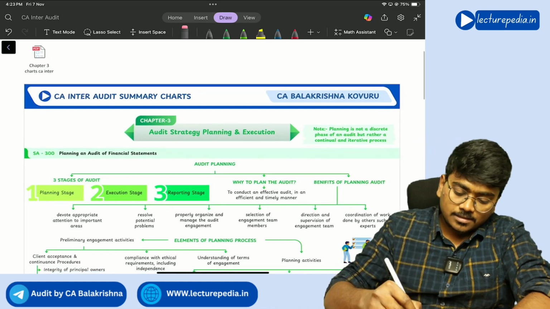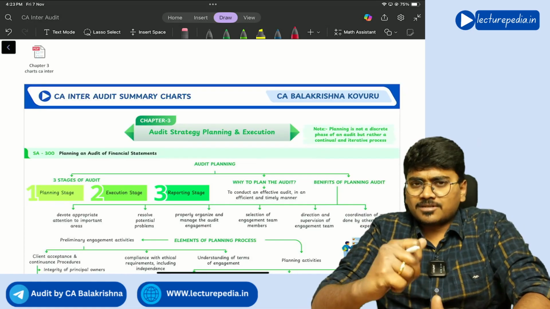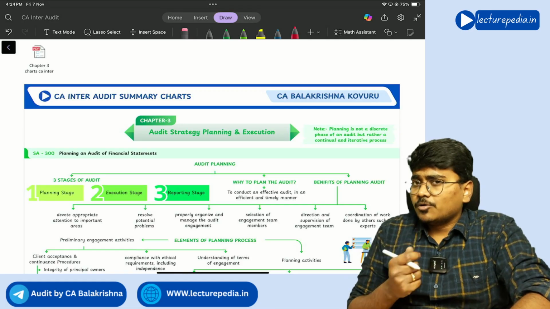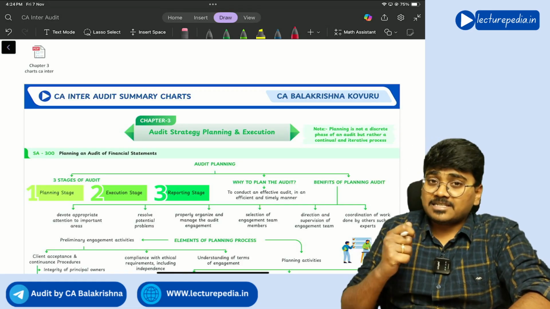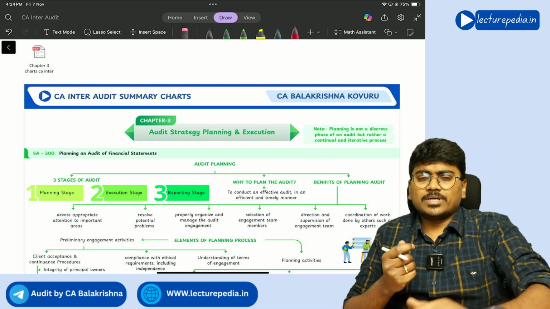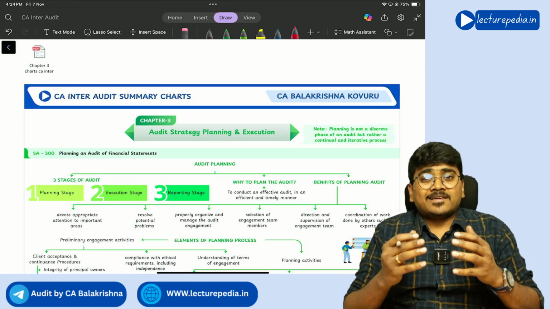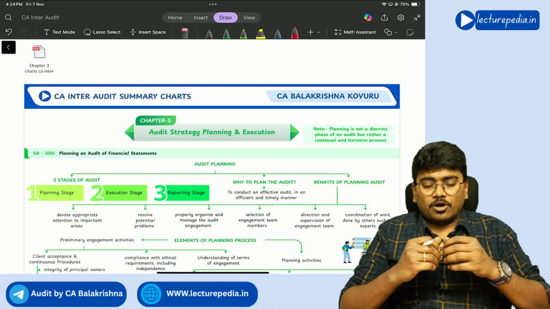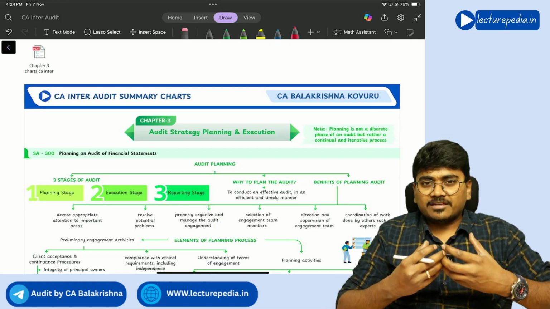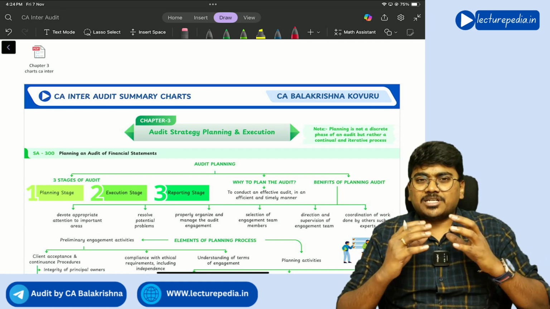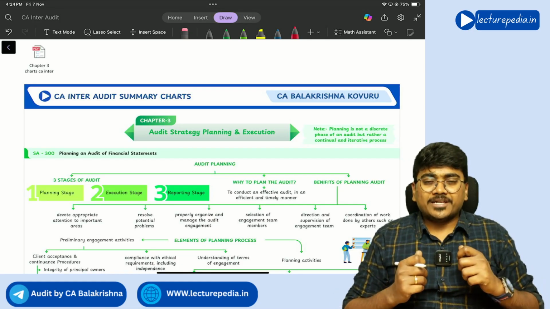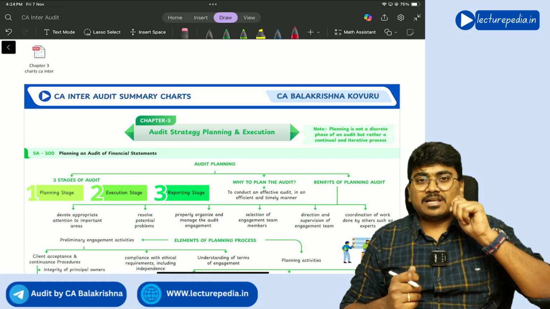Yes, opened third chapter. So third chapter deals with planning the audit. If you see, we have completed SA-200, SA-210. Now going to SA-300. In SA-210, we have dealt with the audit engagement letter, that is, before accepting the audit, how you will enter into an engagement letter. Now, after entering into the engagement letter and accepting the audit, you will start the audit. So while starting the audit, you will first of all plan your audit.